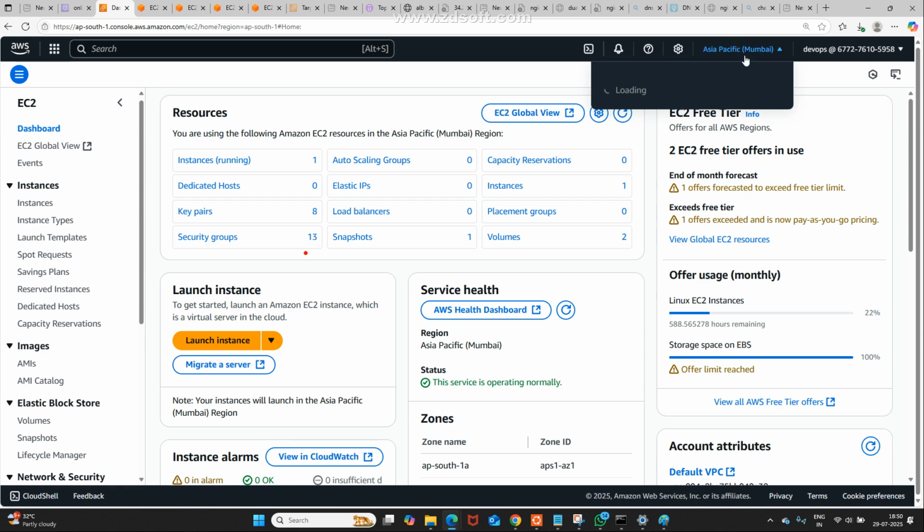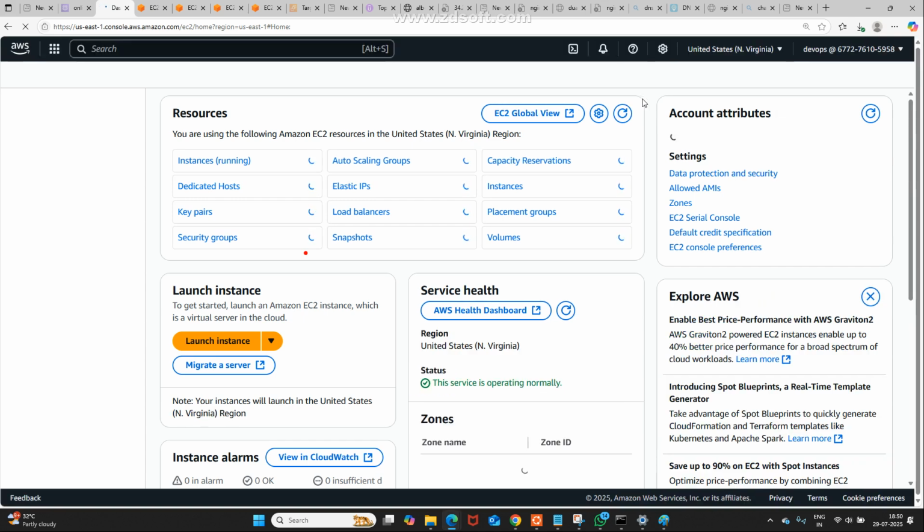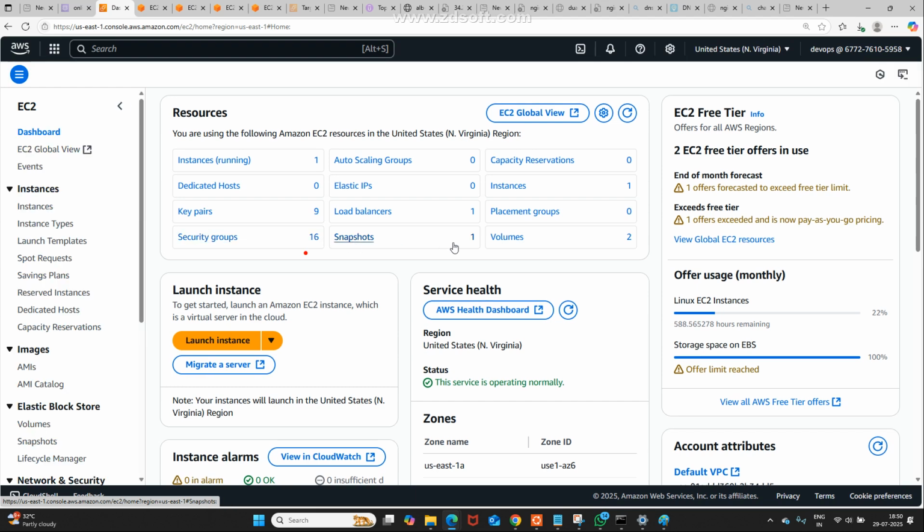Now I am going to North Virginia, US East 1, so that at least you may understand. Here also this is the dashboard. How many instances running? One. How many security groups? 16. How many snapshots are there? One load balancer is running. How many volumes? Two volumes. This is the dashboard.